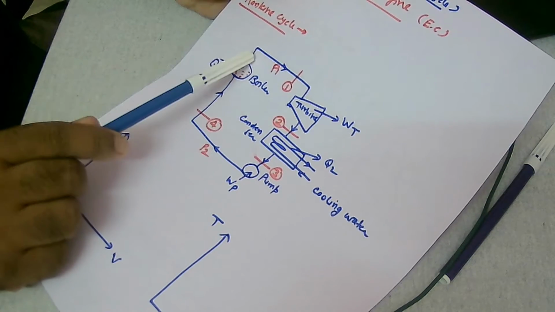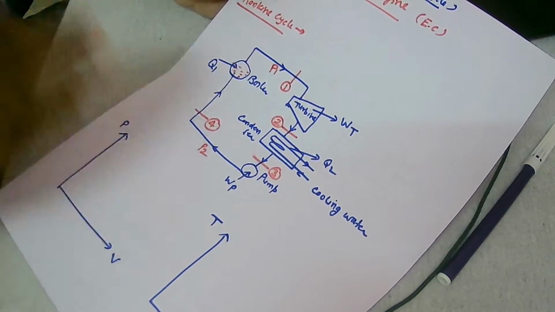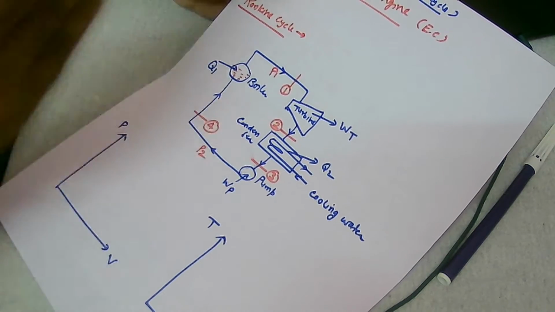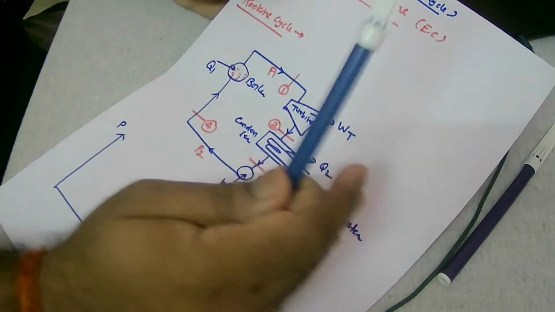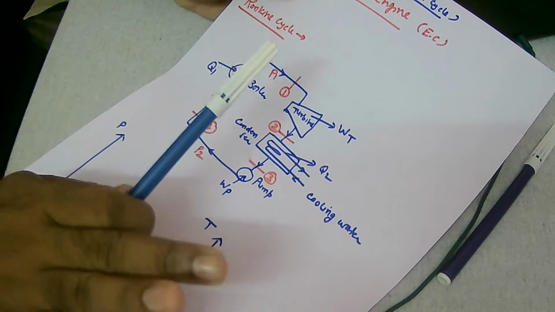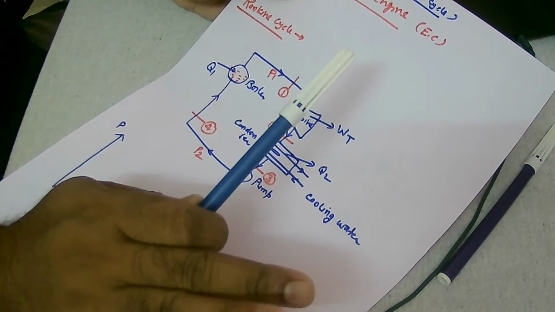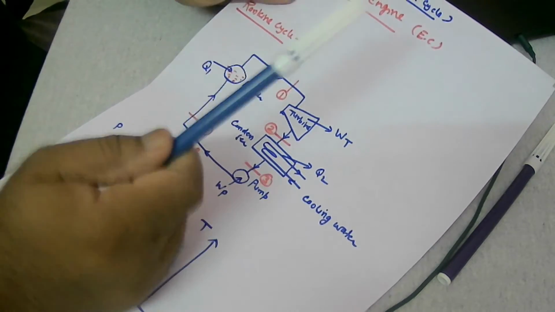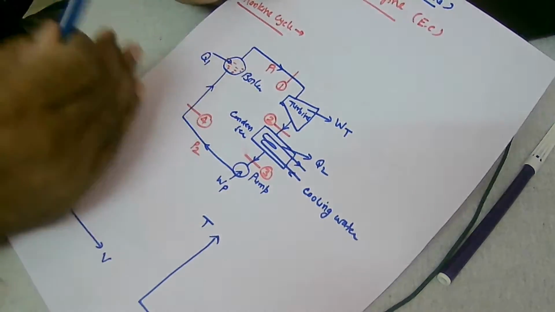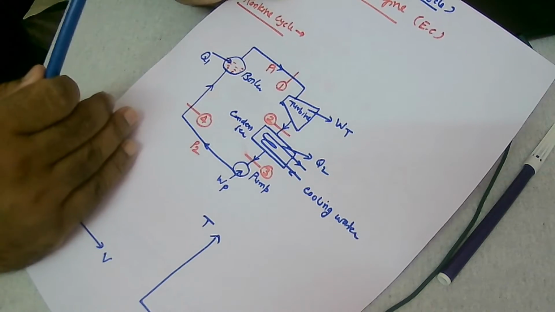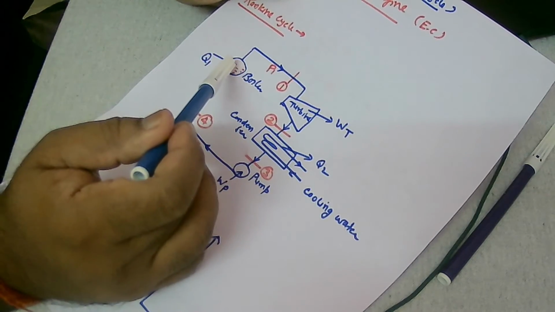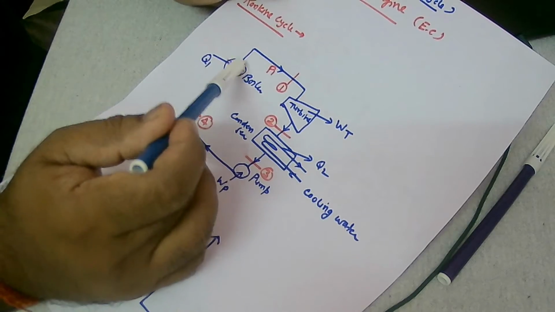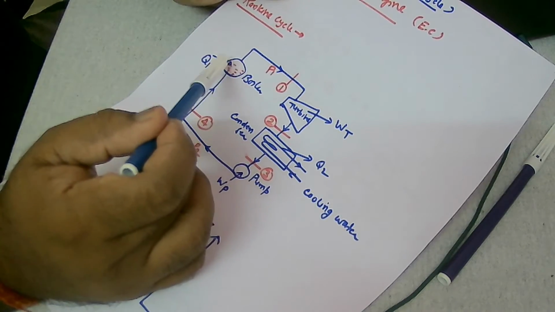Now the steam may be either dry saturated, because from the properties of pure substances you know the condition may reach just as a dry vapor with no moisture content, or it may also be a superheated vapor. Ideally, we expect the turbine inlet to be superheated vapor. We heat this water up to a temperature so that part of the water gets converted into steam, and that steam is superheated.